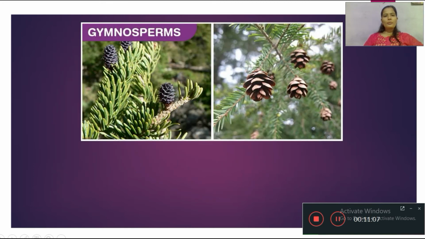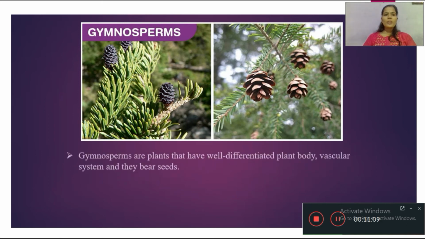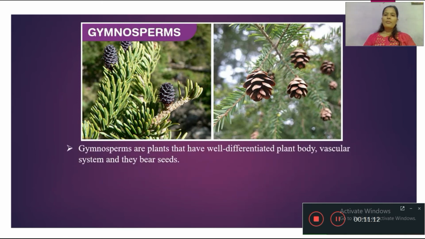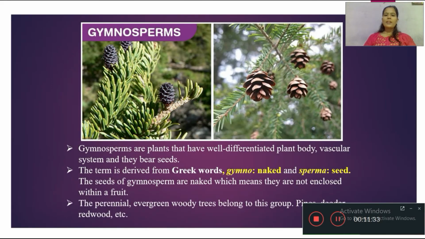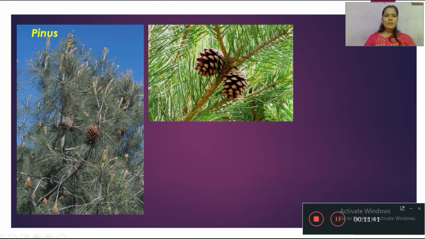Fourth division is gymnosperm. Gymnosperms are plants with a well differentiated plant body and well differentiated vascular bundles, and they bear seeds also, but the seeds are naked. The term is derived from the Greek words gymnos, meaning naked, and sperma, meaning seed. This is a naked-seeded plant. Perennial evergreen trees belong to this group, that is Pinus, redwood, cycas. We show the example, that is Pinus.